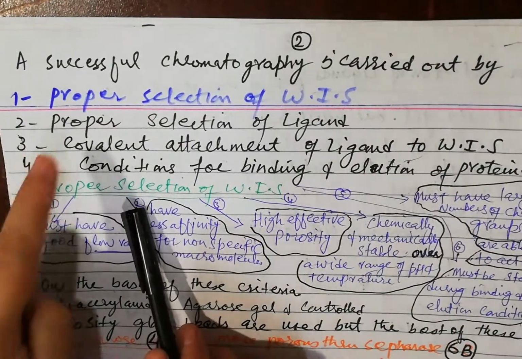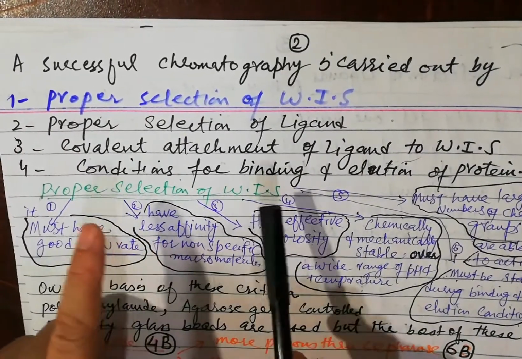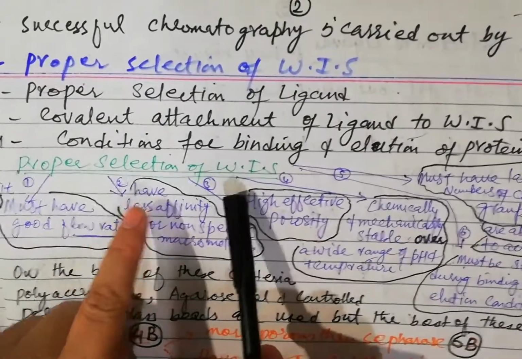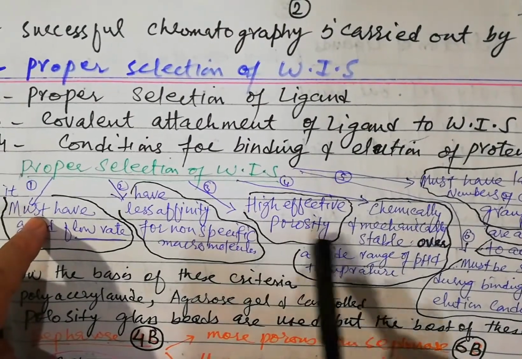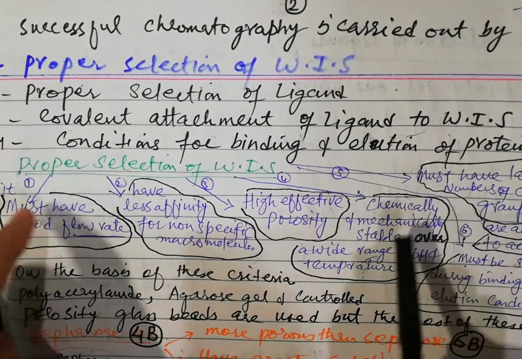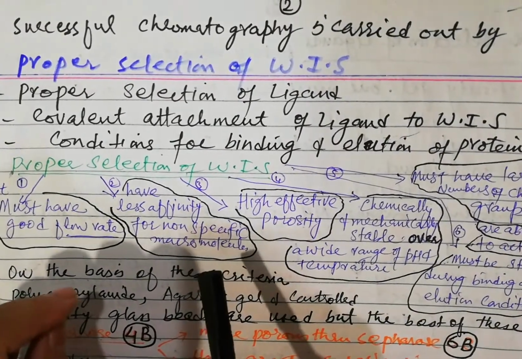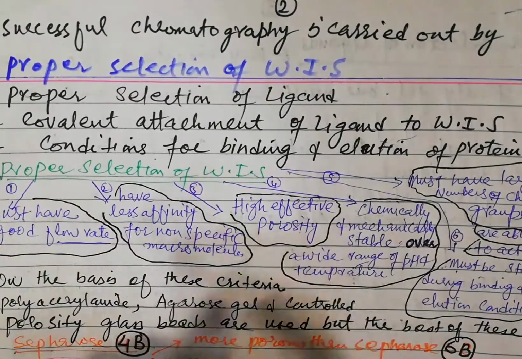The first step is the proper selection of the water insoluble support, which must fulfill the following criteria.